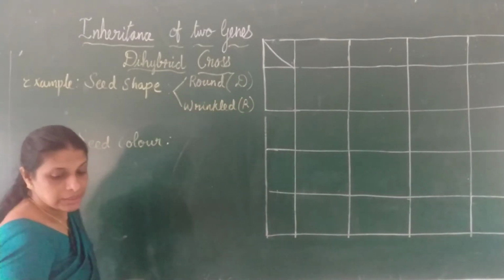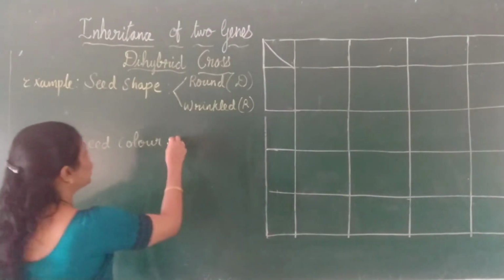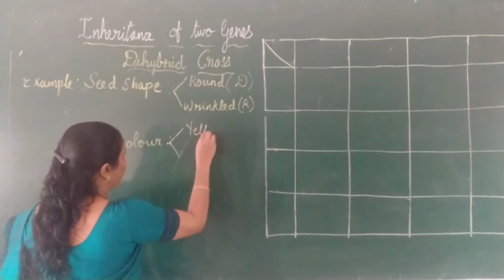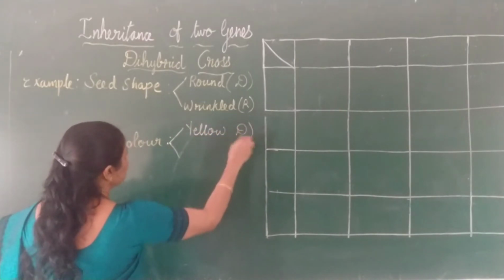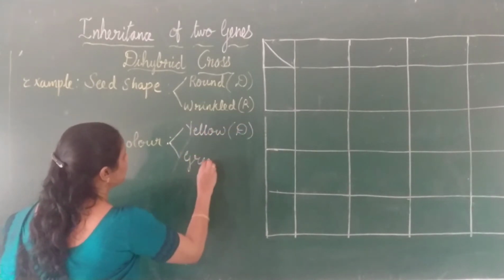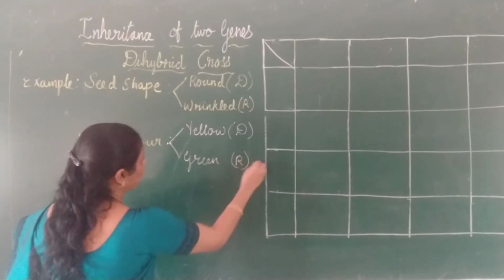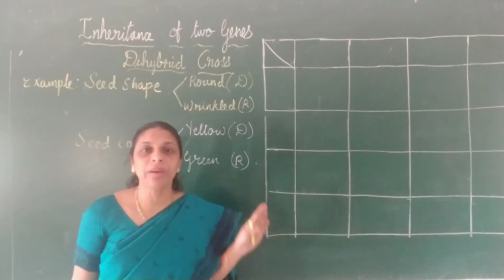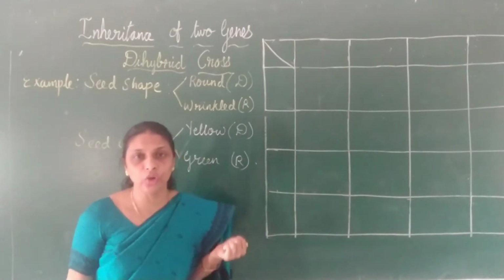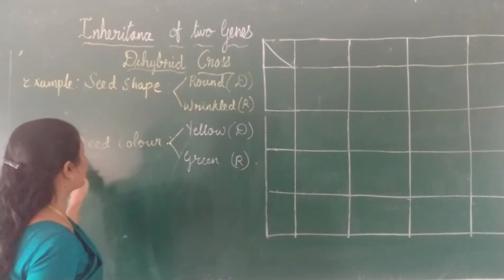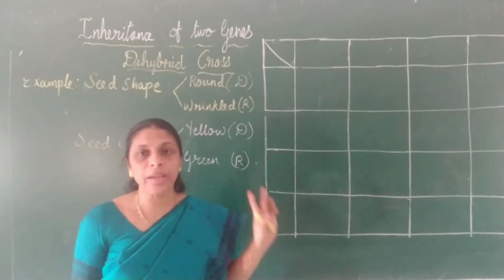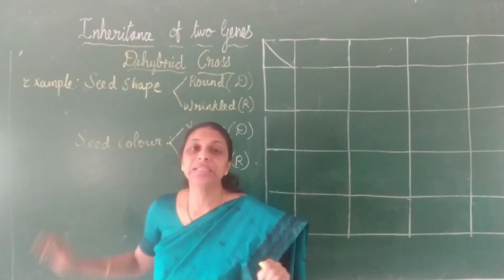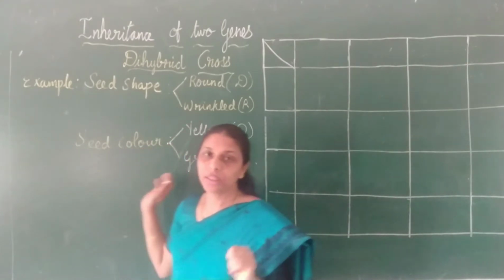The same way, seed color, he took two colors. One is yellow, which is the dominant one, and green, which is recessive. Hope it's clear? Right. So these were the two characters selected by Mendel for his dihybrid cross, which were the seed shape and seed color. So seed shape, two contrasting traits, round and wrinkled, and seed color, yellow and green.